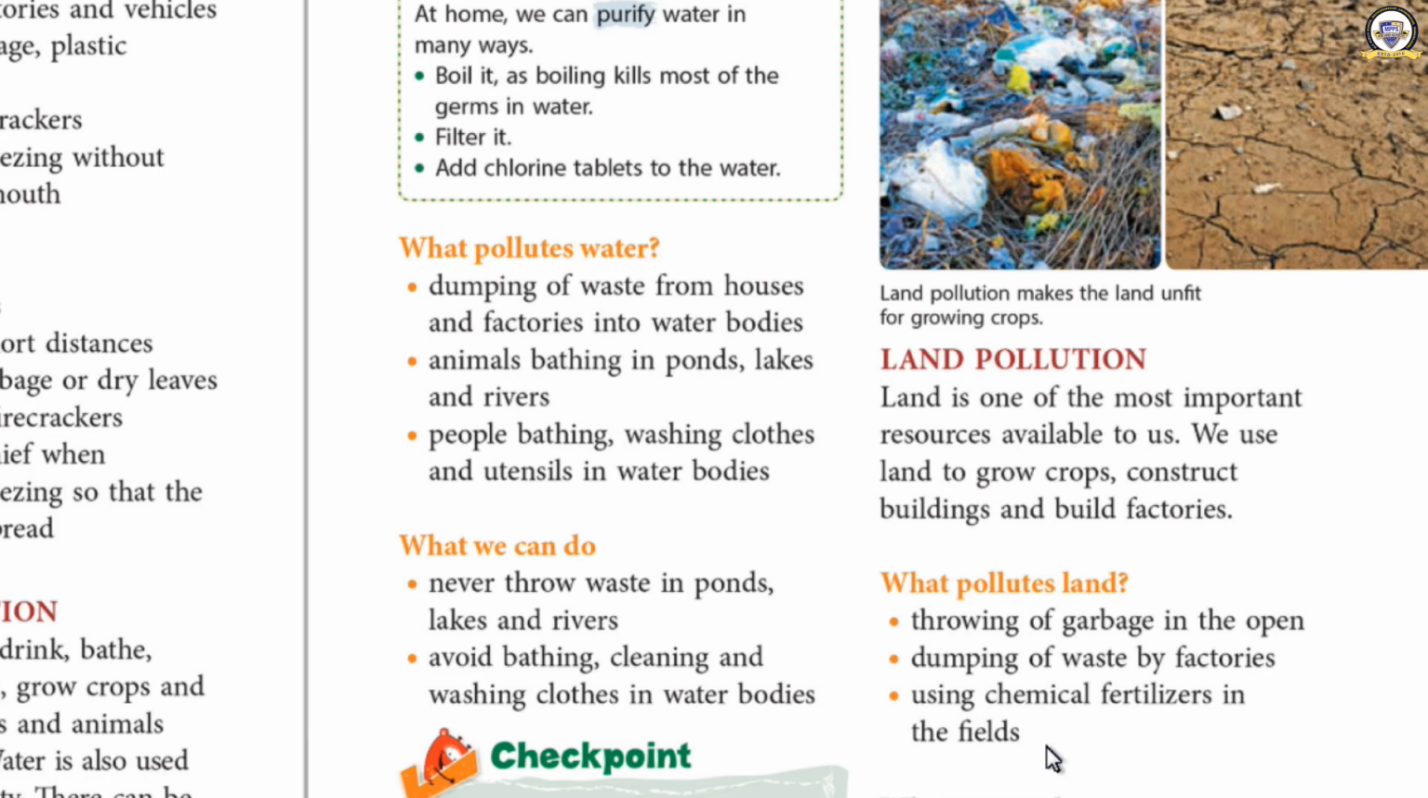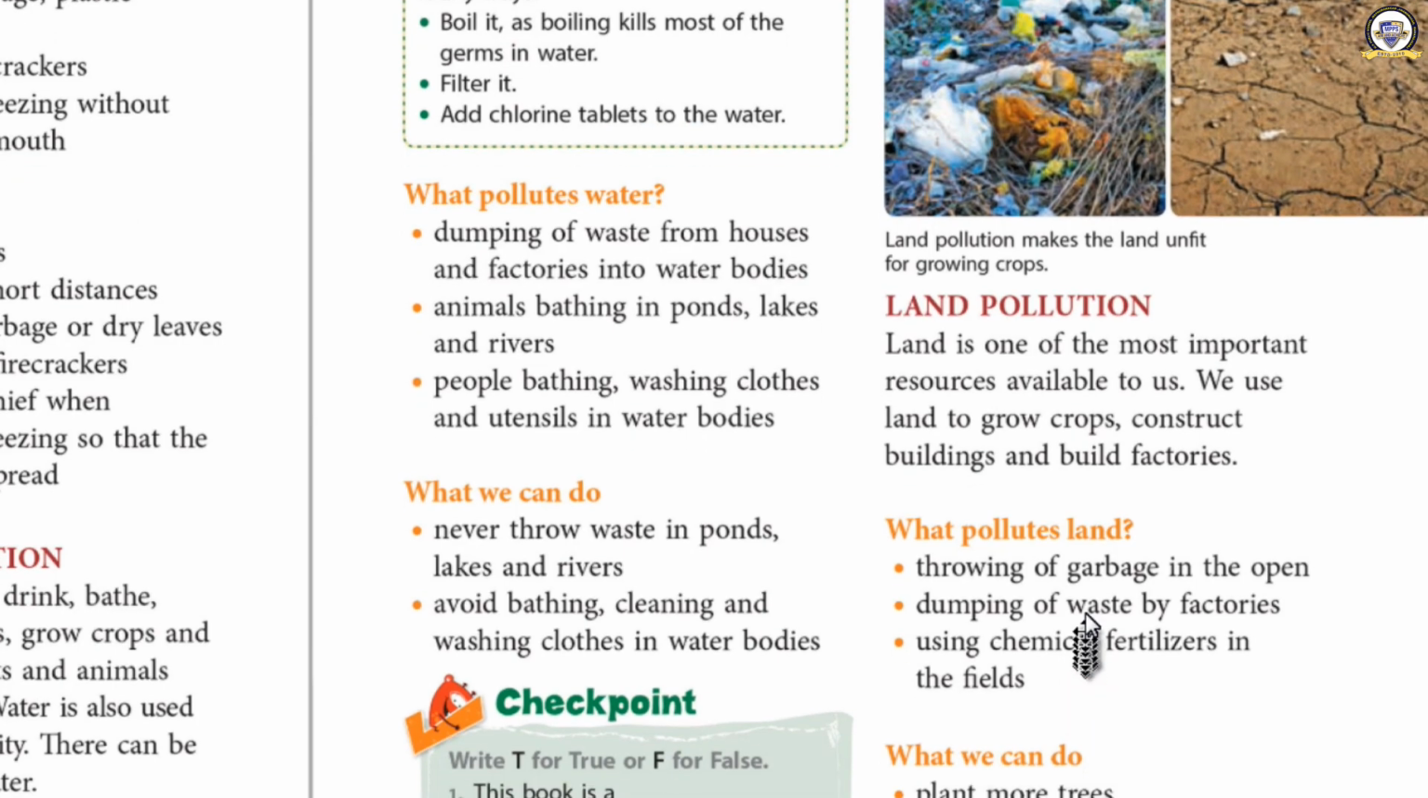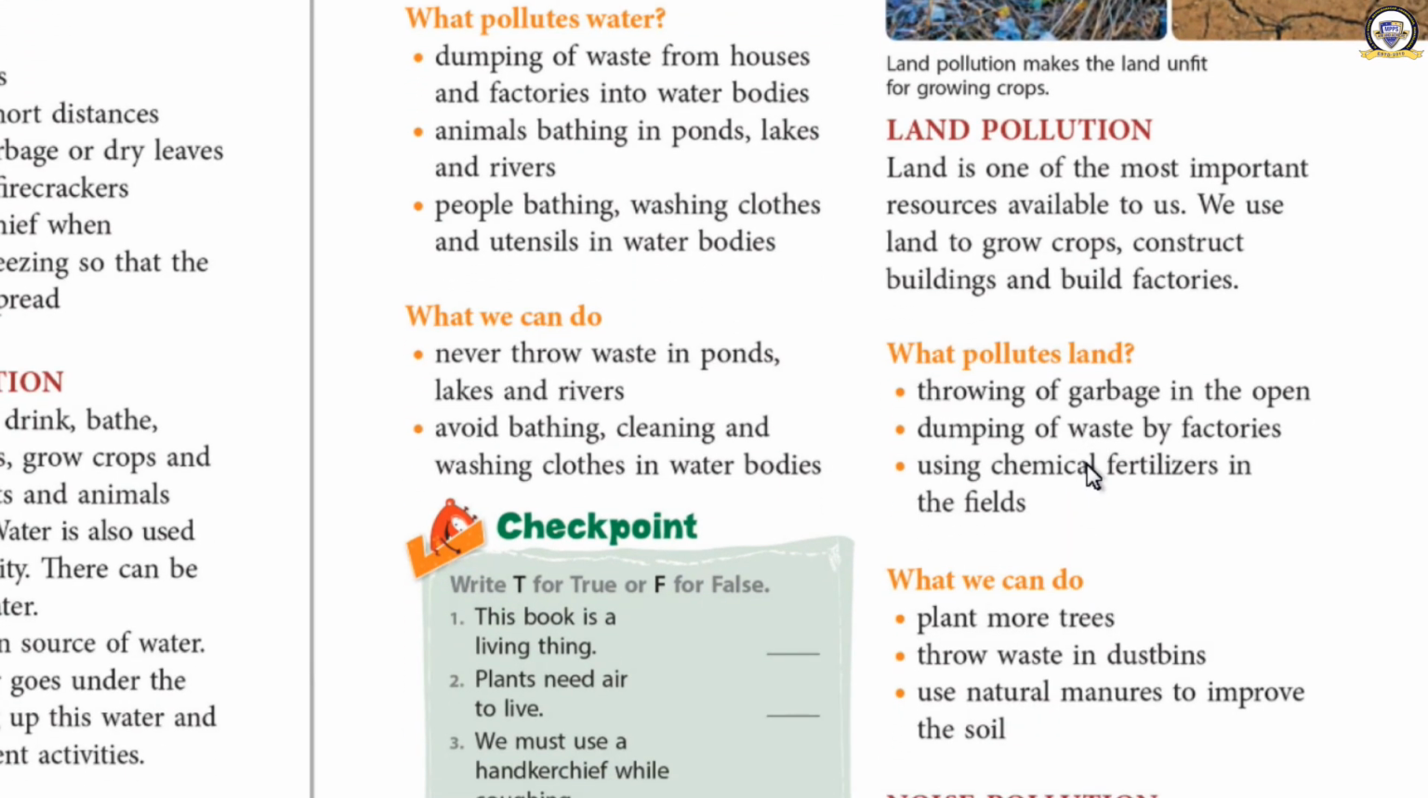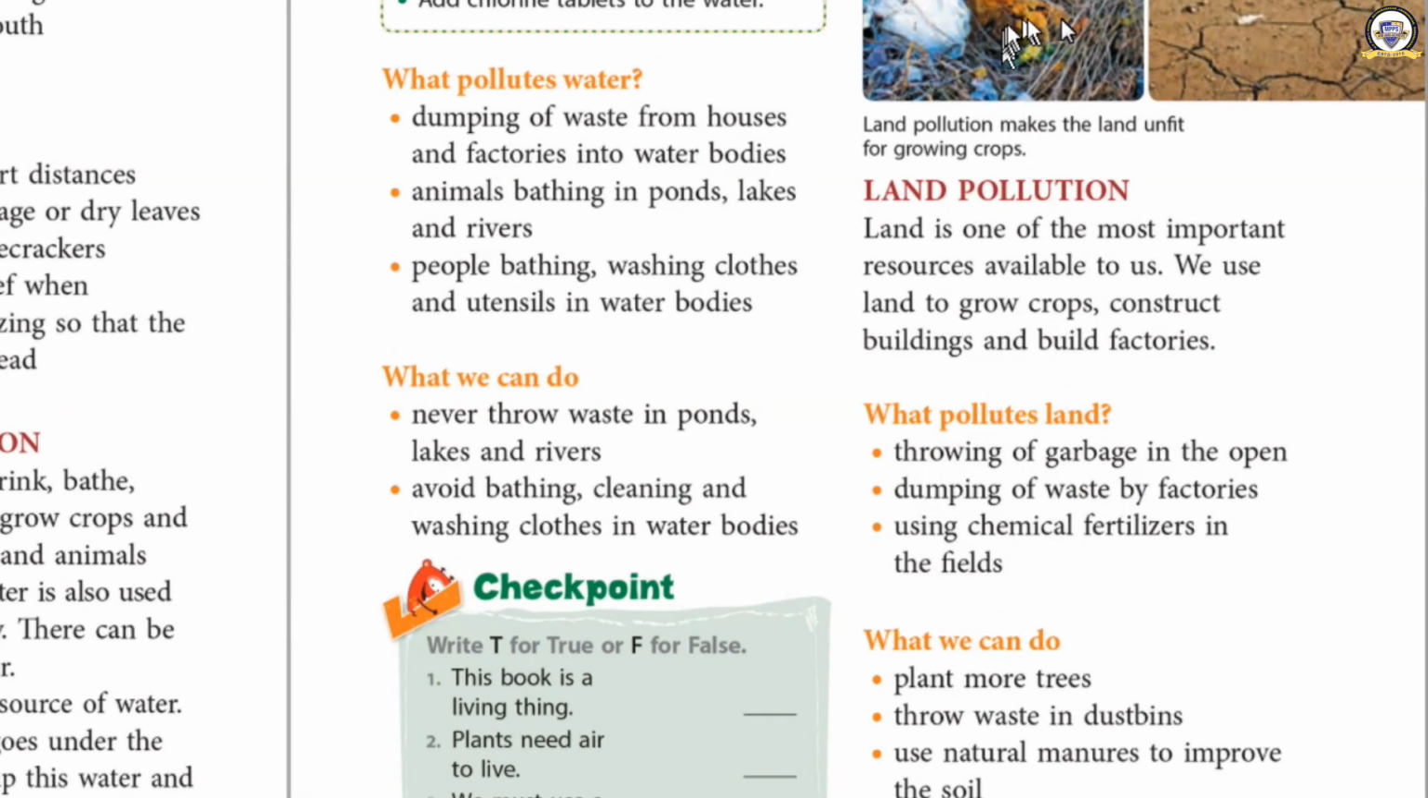What do the people do? In the fields, they use chemicals. And all these things pollute the land. What are they? Throwing garbage in the open, dumping of waste by the factories and using chemical fertilizers in the fields. Okay, so tell me, will you have any problem if the land is polluted?